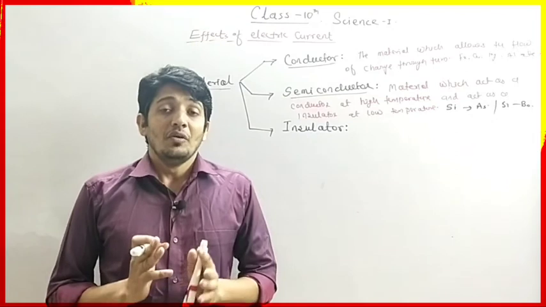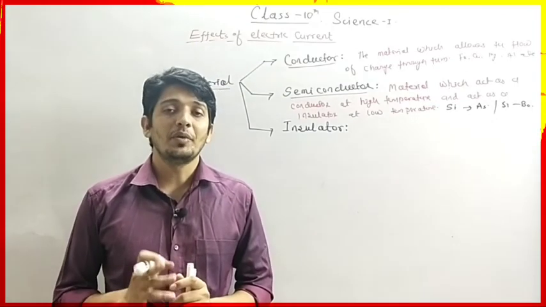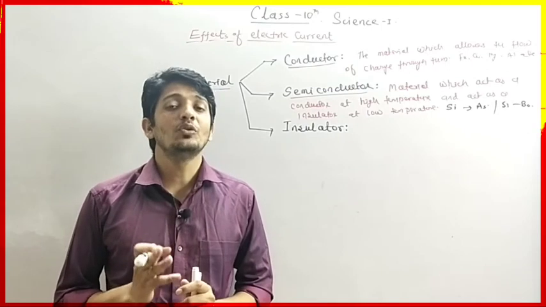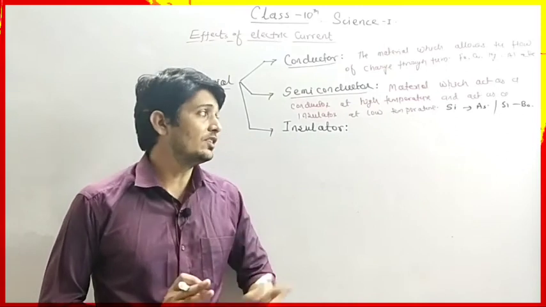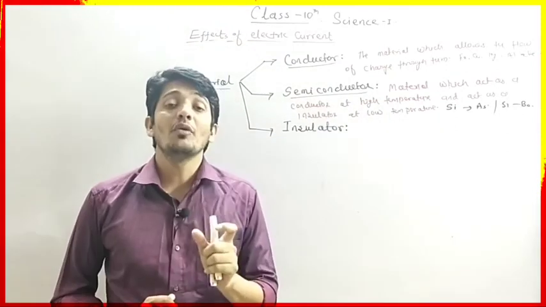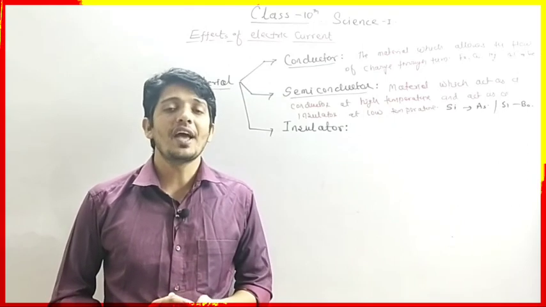Whereas at low temperature they act as an insulator because they do not allow the passage of current through them. That's why semiconductors have very important application in the preparation of fire alarms, etc.